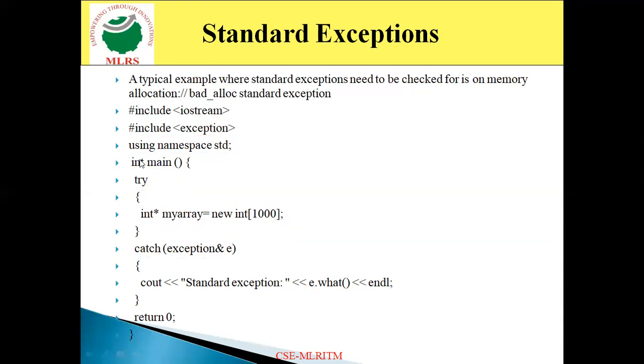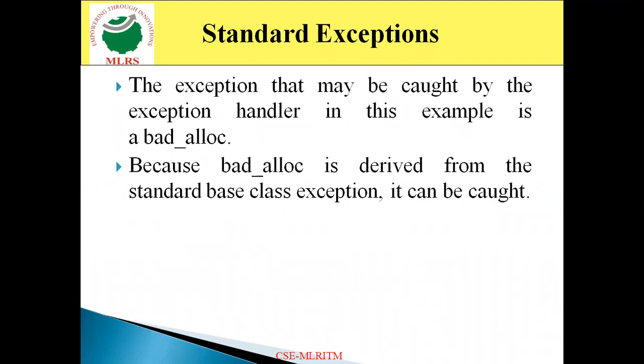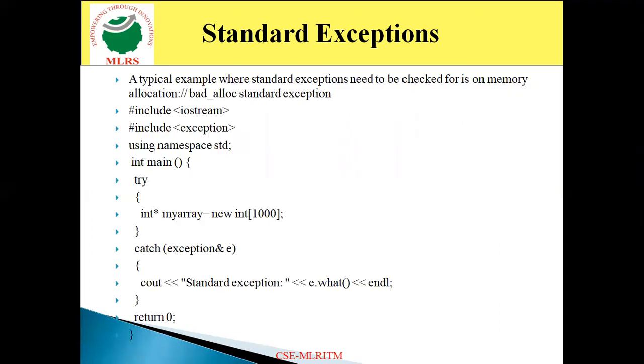Then come to the next one. When we execute this program, it automatically reports a bad allocation, like this. This exception is thrown as the bad_alloc exception. This is a standard exception, so it is going to be caught at runtime. So this is the way we handle things by means of standard exceptions.